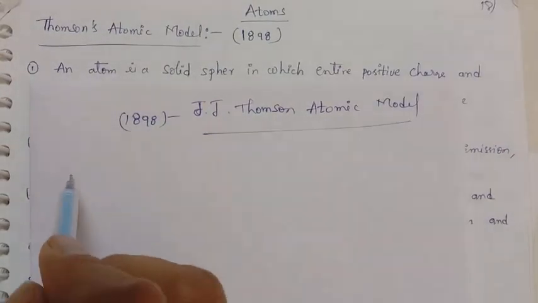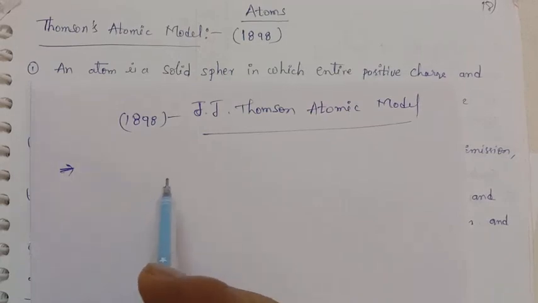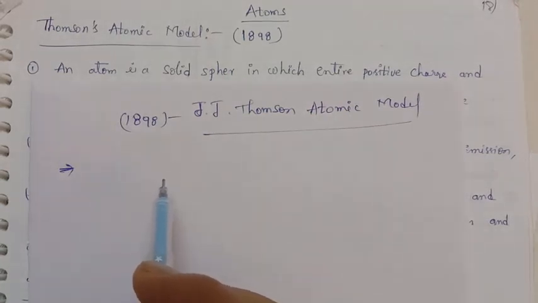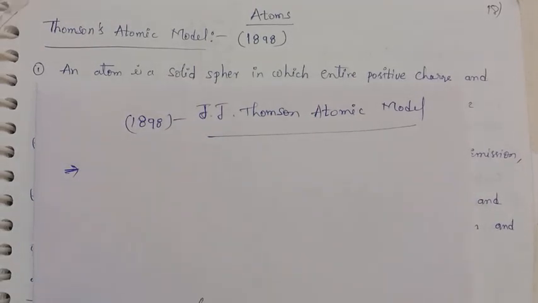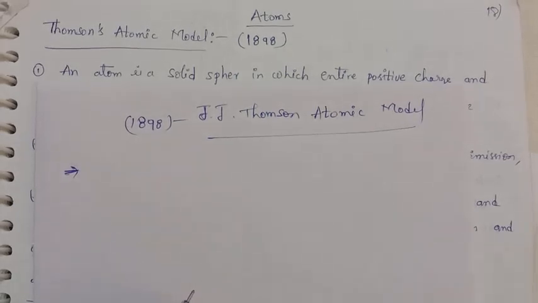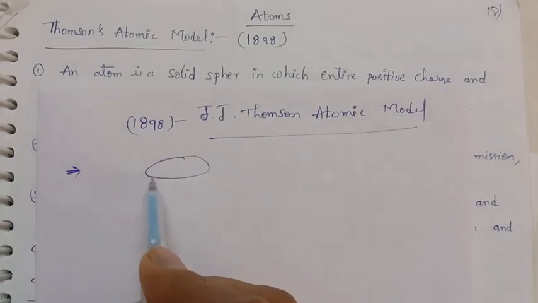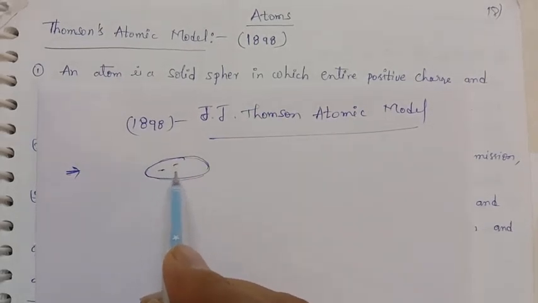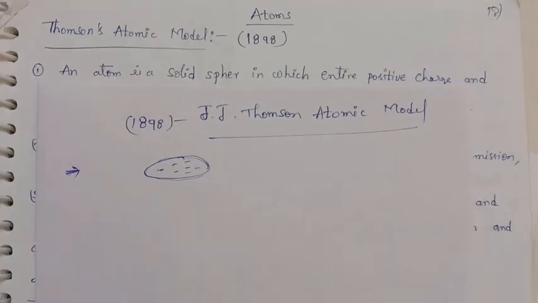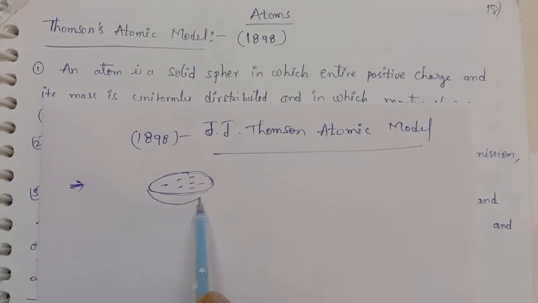According to this model, what is the structure of the atom? The atom is a solid sphere in which the entire positive charge and its mass are distributed in a uniform manner. In that, the electrons are embedded like seeds in a watermelon. If you cut a watermelon, the red part is nothing but the positive charge and its mass, uniformly distributed. The negative charges are the seeds in the watermelon. So, that is the J.J. Thomson model.